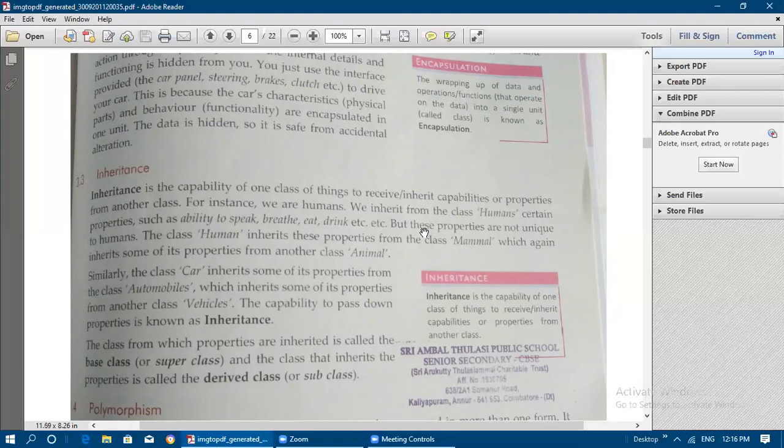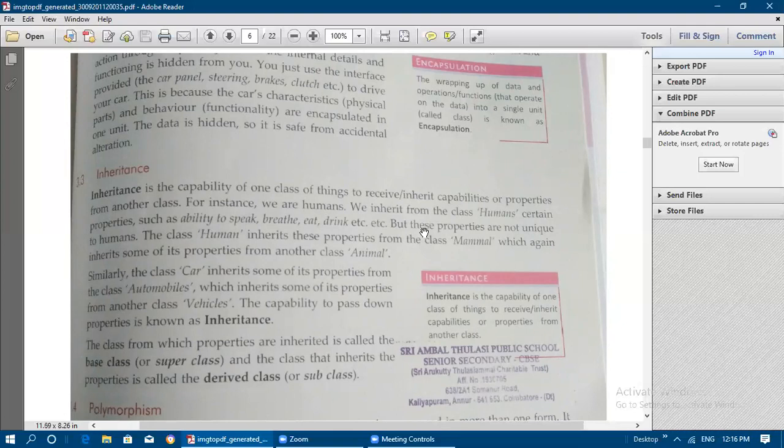So the capability to pass down properties is known as inheritance. What is meant by inheritance? It is the capability of one class of things to receive or inherit the capabilities or properties from another class, or the capability to pass down the properties to another class. That is also known as inheritance. So if the parent class is passing down to the subclass, it is known as inheritance.